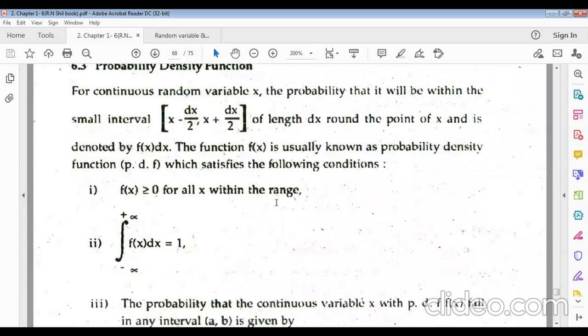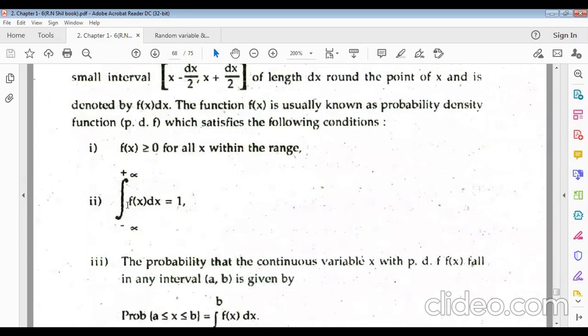The f of x will be what? Non-negative. That means it will be greater than or equal to 0, but never negative. And for continuous, the total area of f of x dx, using this improper integral, the whole area will be 1, because the sum of all probabilities equals 1.